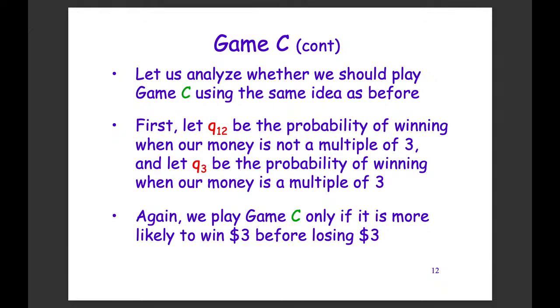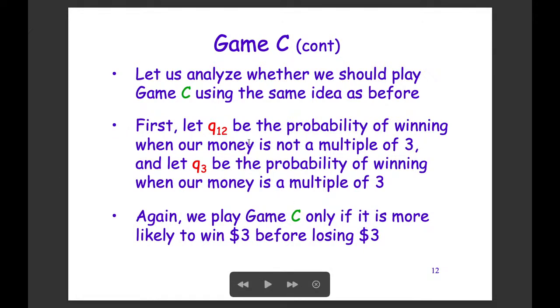So now we have the setting. We have already defined what Game A and Game B are, so Game C is now well defined. We can analyze whether we should play Game C in the long run using the same strategy as before. We are going to analyze whether we win $3 more often than losing $3 when we start with $0. Is that okay?